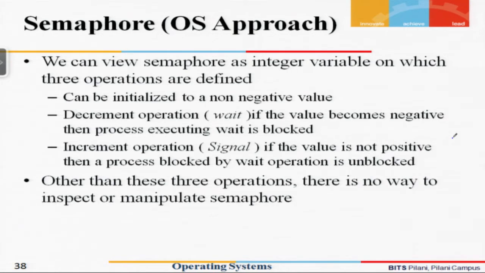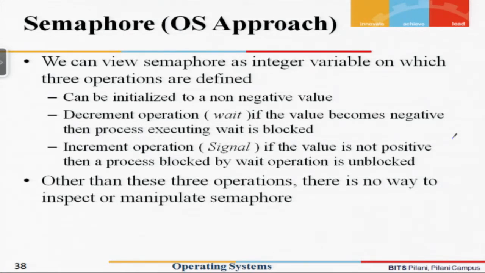Whenever wait is performed, the semaphore variable is decremented and its value is checked. If post decrement the value becomes negative, then the process which executed the wait instruction is blocked, or suspended.